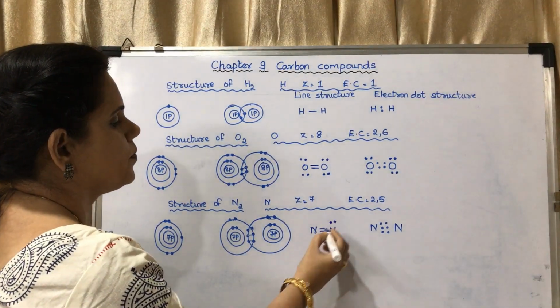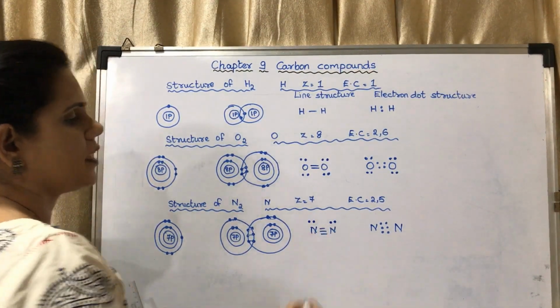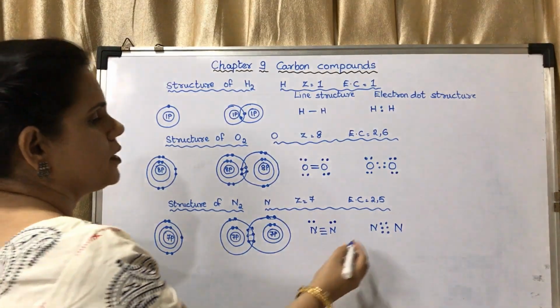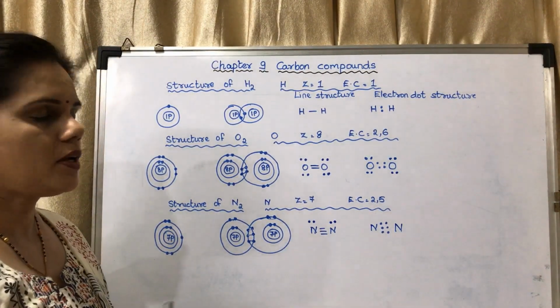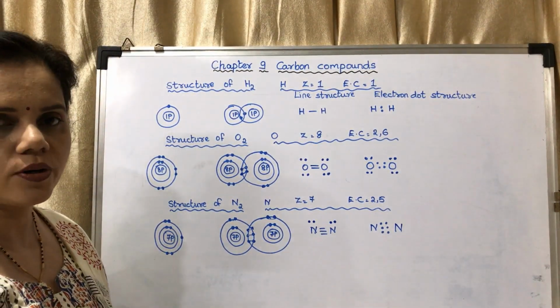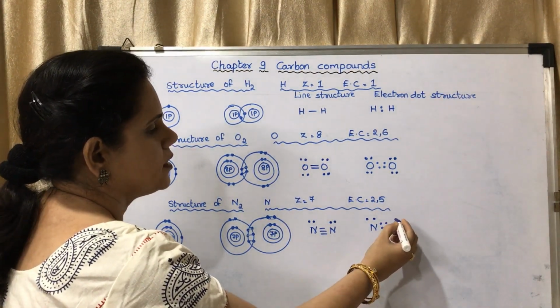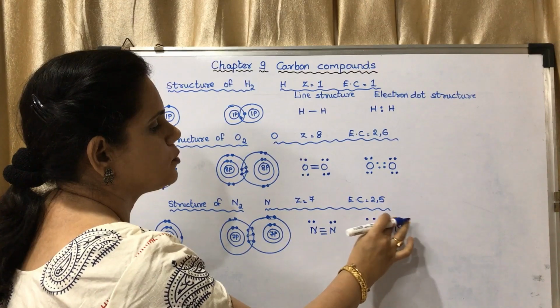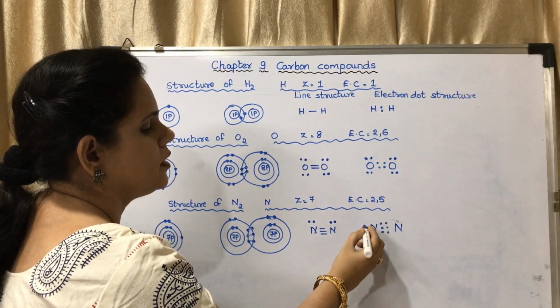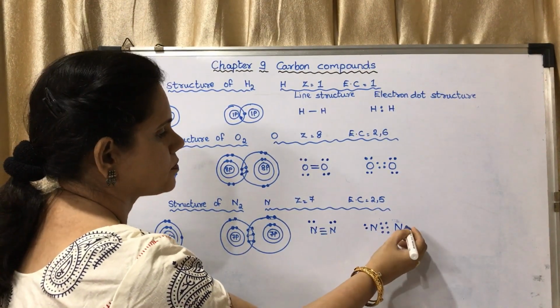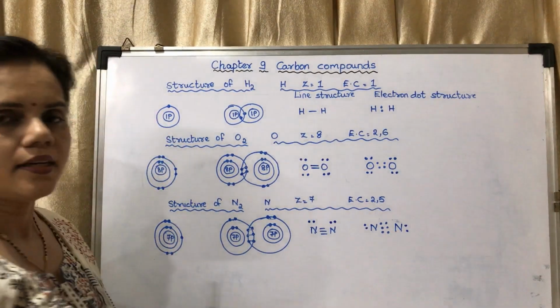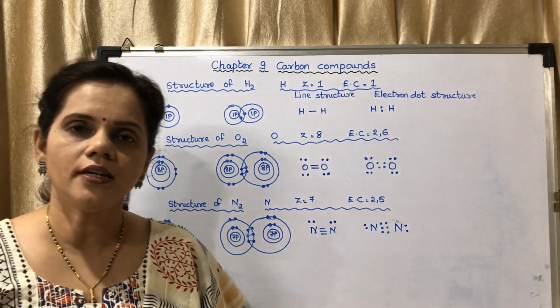There are only 2 remaining for each nitrogen, apart from the electrons shared in the triple bond, and that is written here. In the textbook it has been written on the left hand side. You may go according to the textbook.